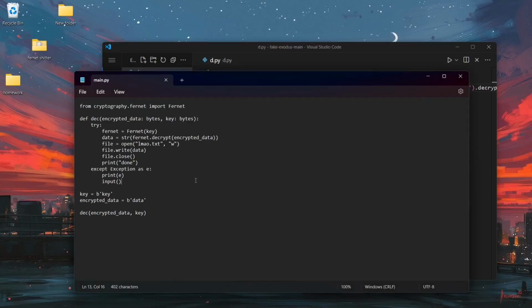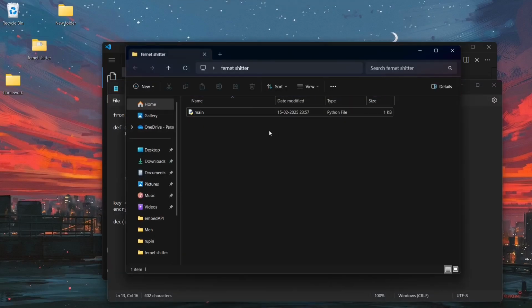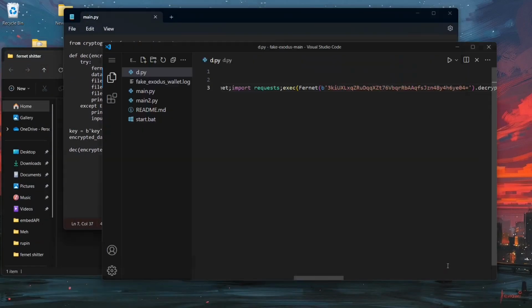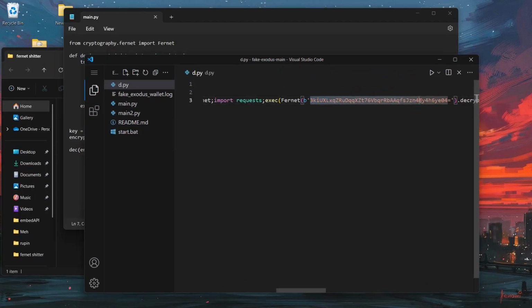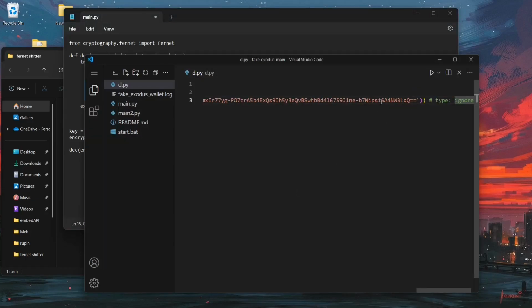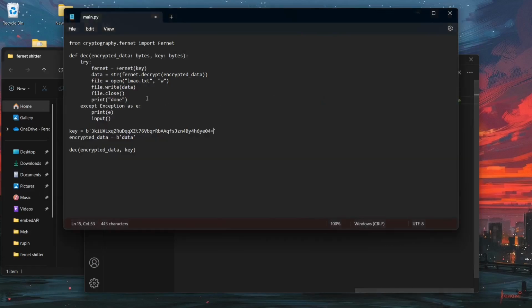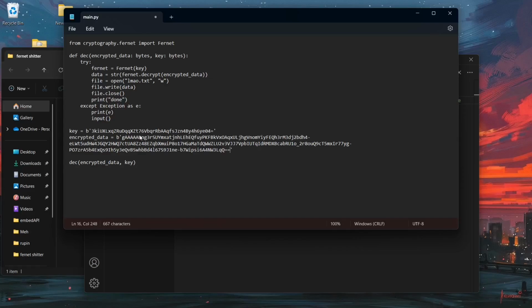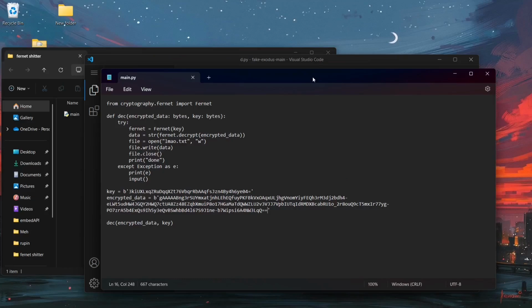Since we need to edit some code, here we go. This is the script that we have over here. For this to run, I need to get the Fernet key, which is this one. He's using this key. I can place this in the Fernet key section. And for the data, I can copy this one and place it in the data section. There we go. This goes in the data section of the script, and kaboom, we save this and we get the source code for whatever happened.